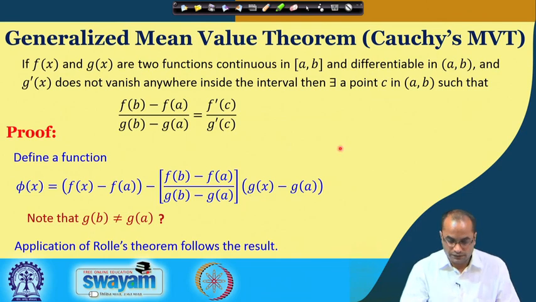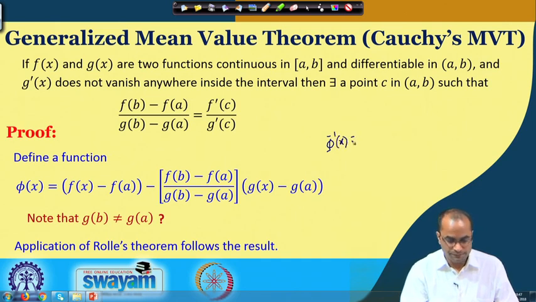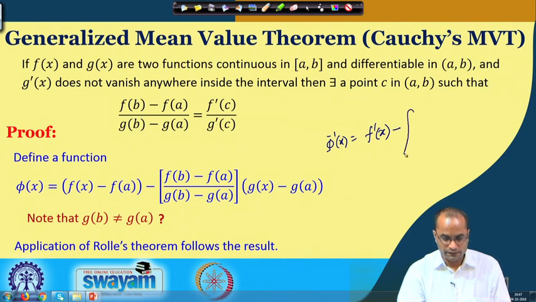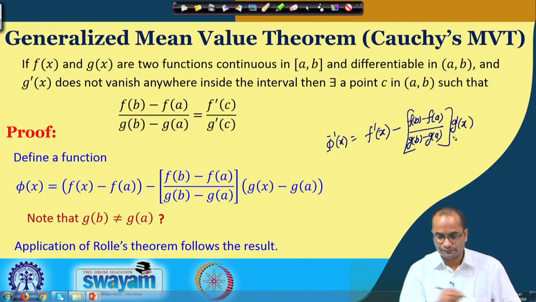So what will this be again? Let me come to this point. Phi prime x will be f prime x minus 0 minus this quotient, f b minus f a over g b minus g a, times g prime x.